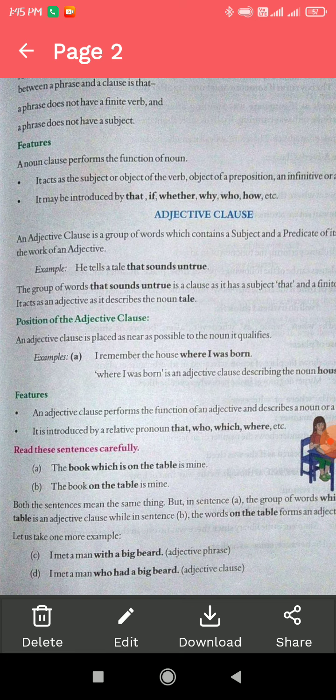Another example we can see: I met a man with a big beard. Here, "with a big beard" is a group of words that makes an incomplete sentence on its own. It gives more information about I met a man, so it is called an adjective phrase. But in the second sentence, I met a man who had a big beard, who is the subject, had is a finite verb, and big beard gives information about the noun man. So it is called an adjective clause.